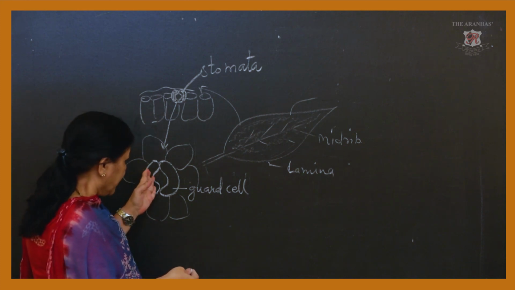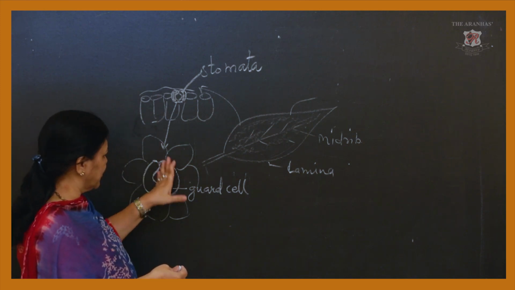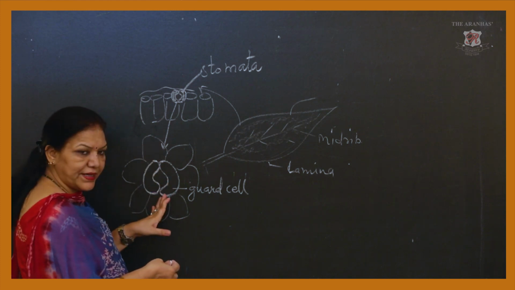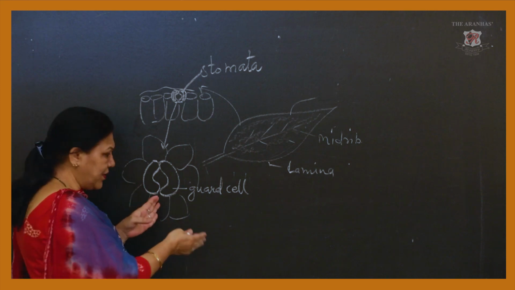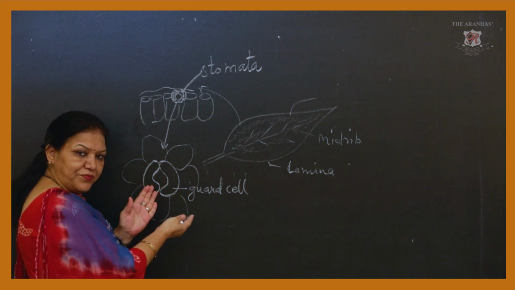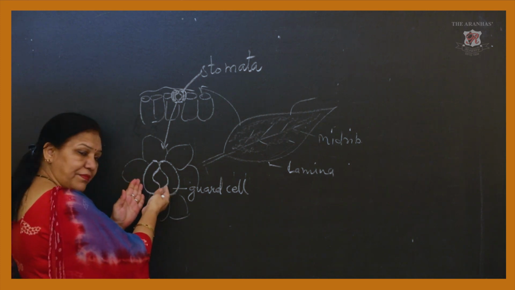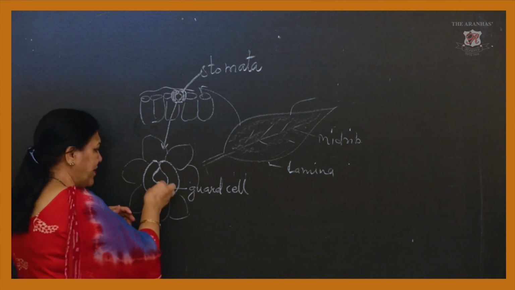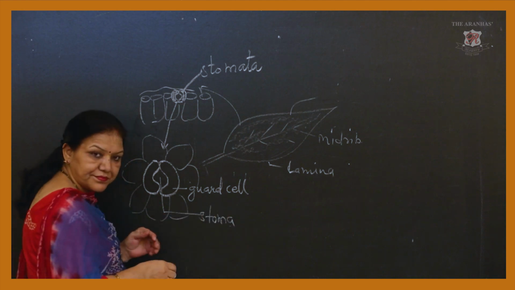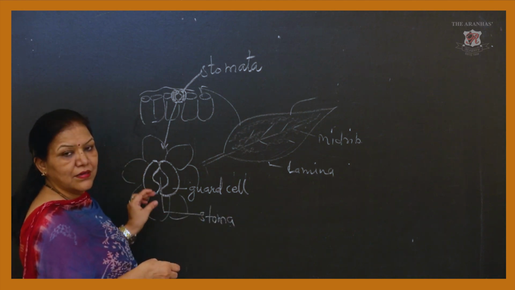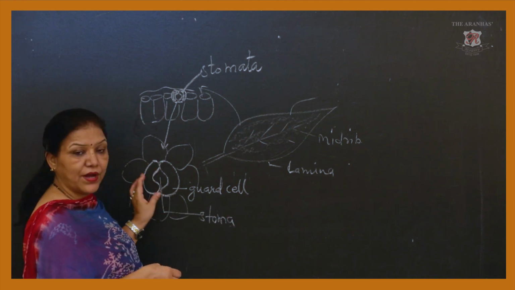Fine. Now the whole structure is called stomata. And when we see the stomata, it is nothing but the combination of two guard cells which are joined like this, and they have a stomatal aperture which is called stoma. Aperture means a space between these two guard cells.